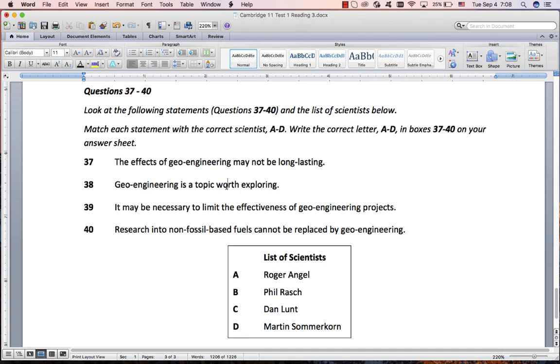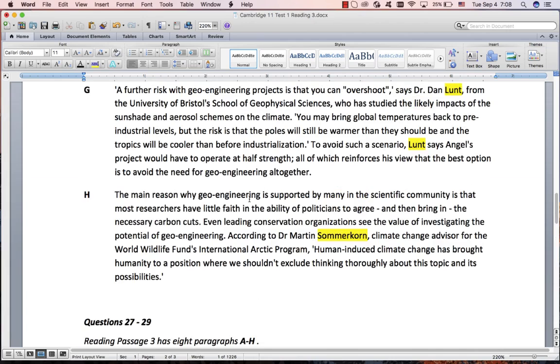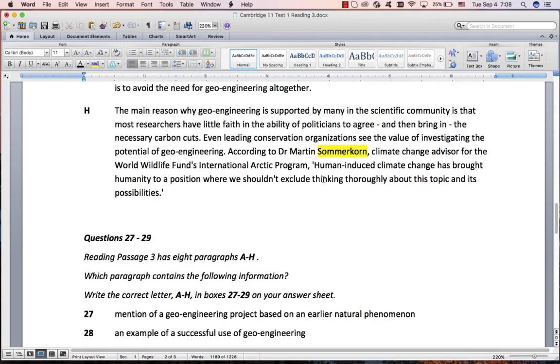So this is quite a difficult paraphrase, but this is a very nice word for you to learn in English. It's worth it. It is worth doing it. It means you will get some value if you're doing it. You can say, wow, that phone is very expensive, but you get many features from it. It's a great phone, so it's worth it. It's worth the price. A nice word to learn. Use it in your speaking as well. All right, anyway, so we're saying we should. This means it's worth it, means we should. Exploring means thinking about it, researching it, investigating it, all of that, thinking about it.